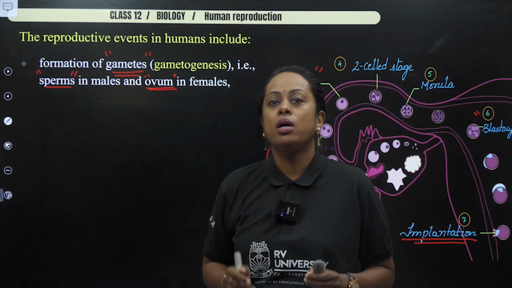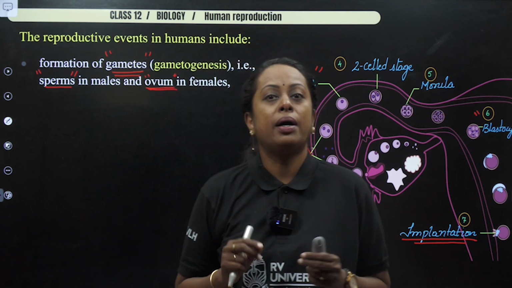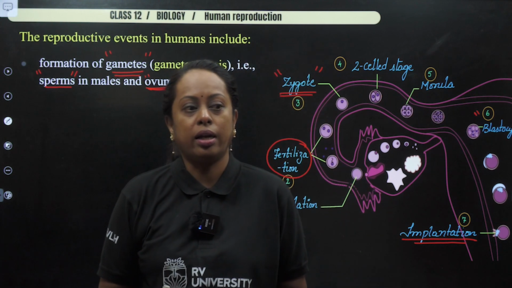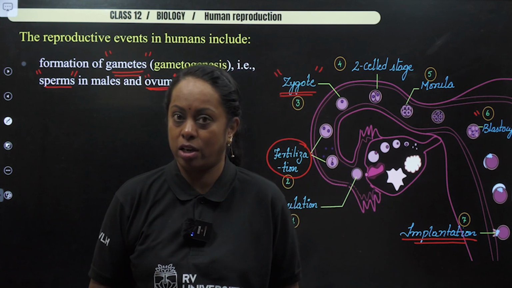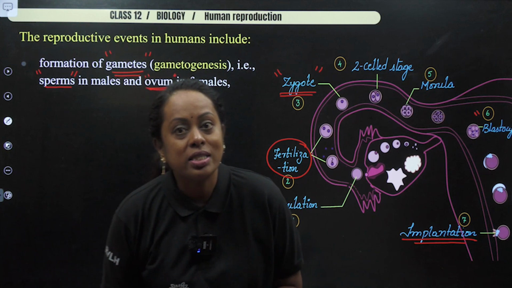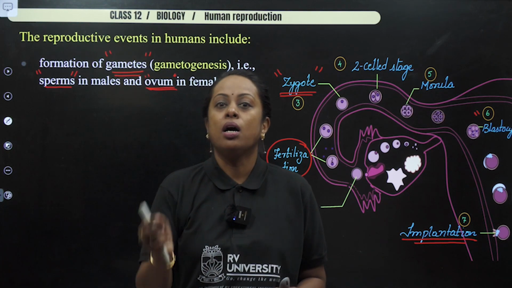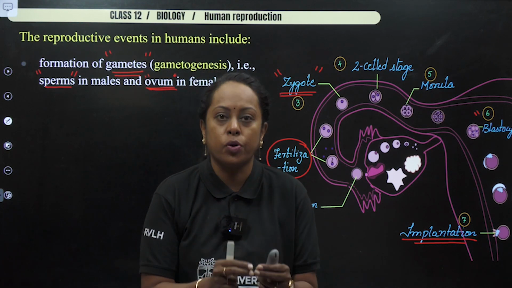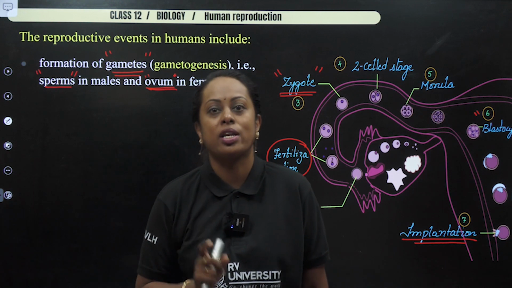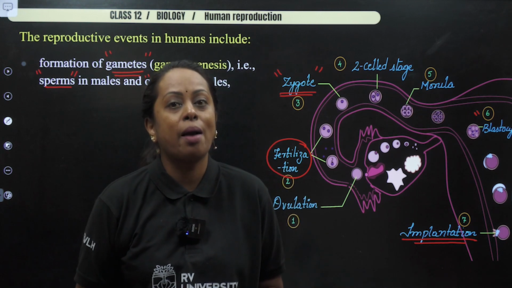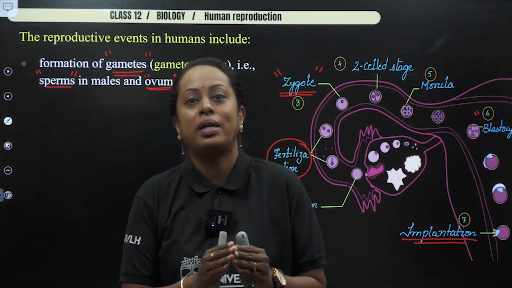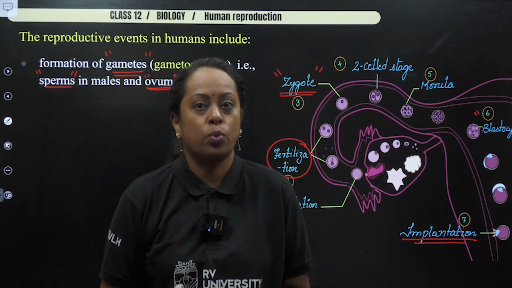So the first step is formation of gametes. But please don't assume it is compulsory in sexual reproduction. No. Whenever we use the phrase sexual reproduction, we say a sperm and an ovum have to fuse. Only then will you call it sexual reproduction. So production of gametes, you will not include in the definition of sexual reproduction.